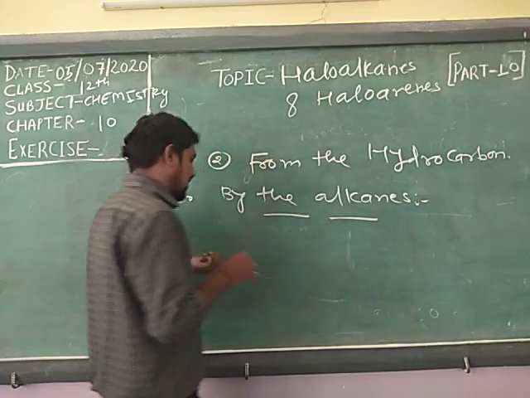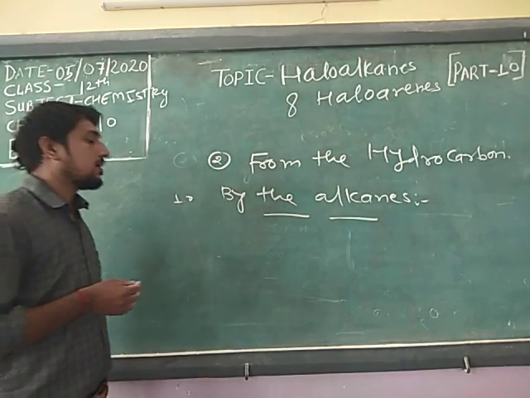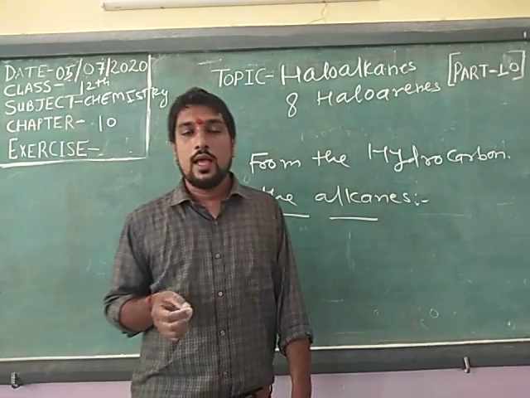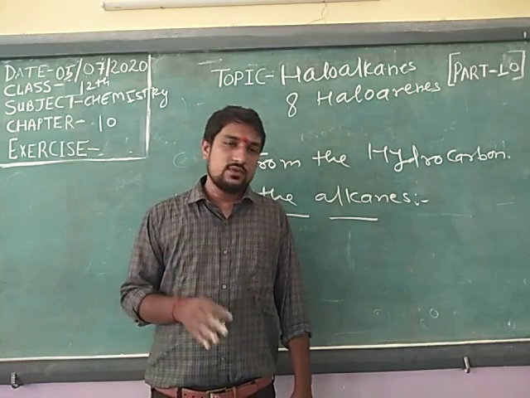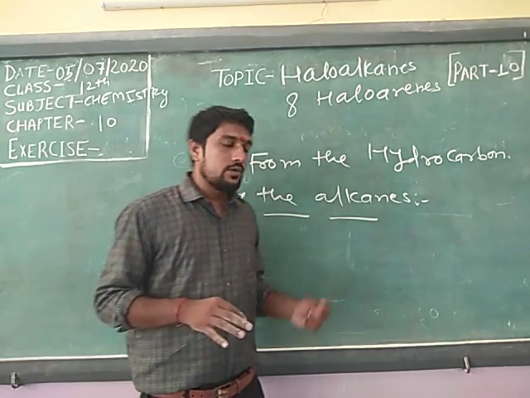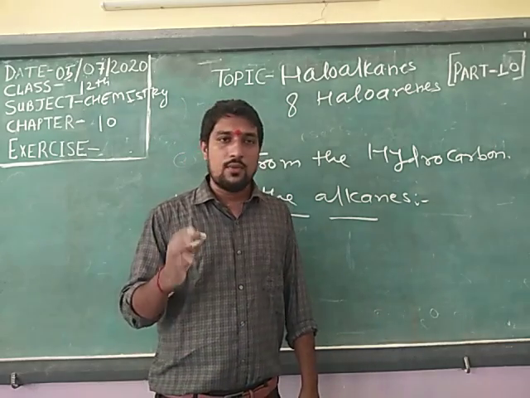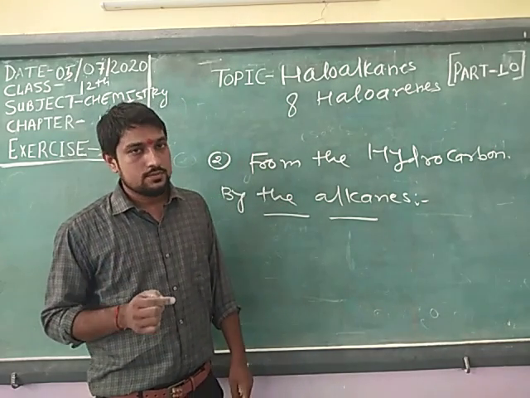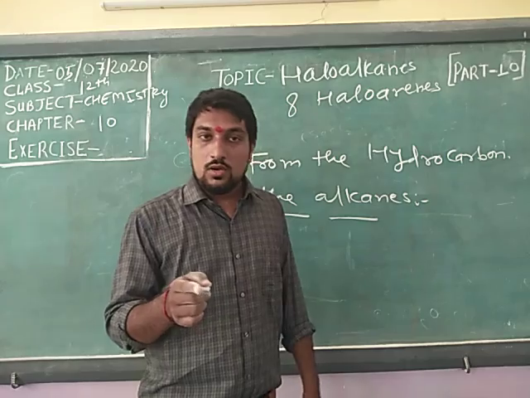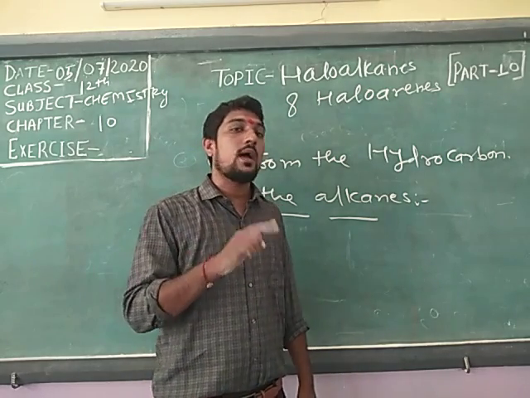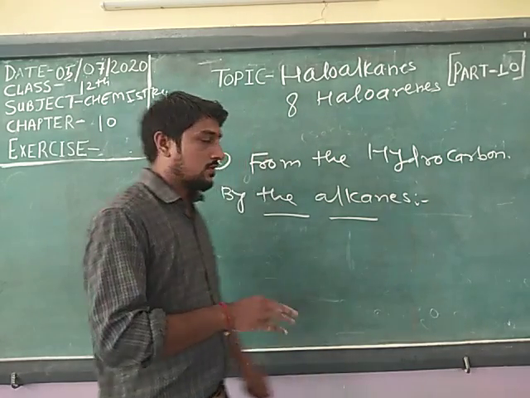How can we prepare the haloalkane by the help of alkanes? It is very simple. You take one alkane, any compound of alkane, and a hydrogen of the alkane will be substituted by the halogen.